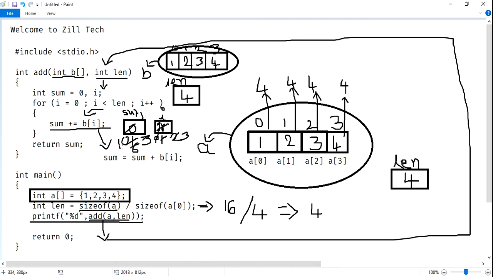Sum will be 10, and after execution of this, coming out we need to return. Return means whoever has called this function, it should go back to that location. This is called from the main method, from here. This add will return 10, and percentage d will print the value as 10.